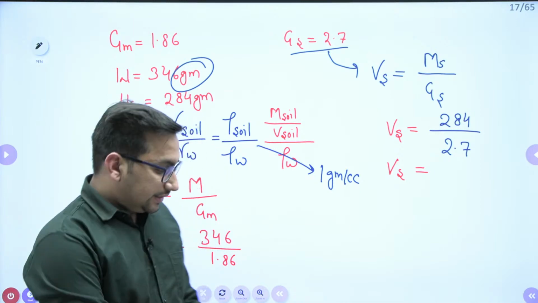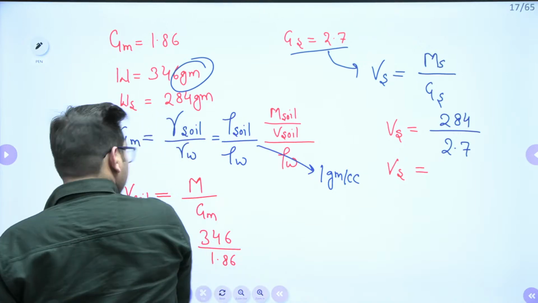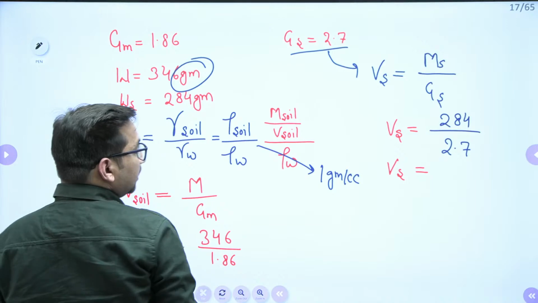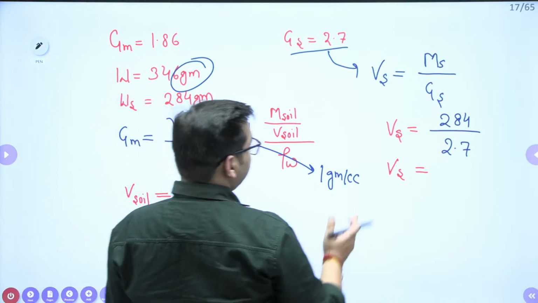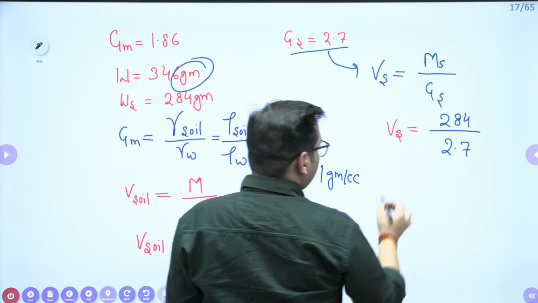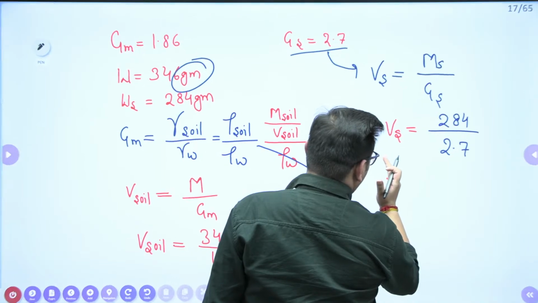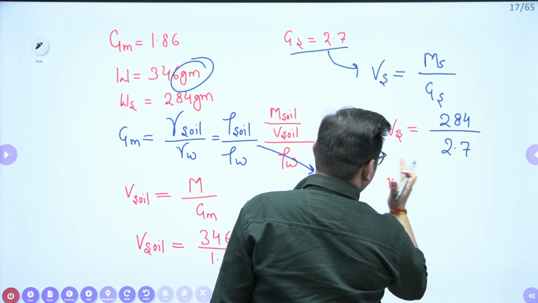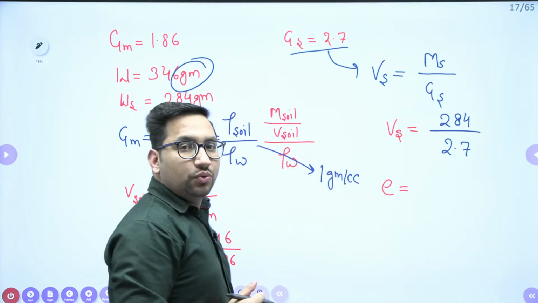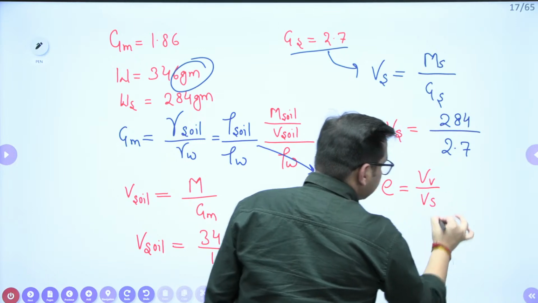Now, can I say that the void ratio e is the volume of voids upon volume of solids?